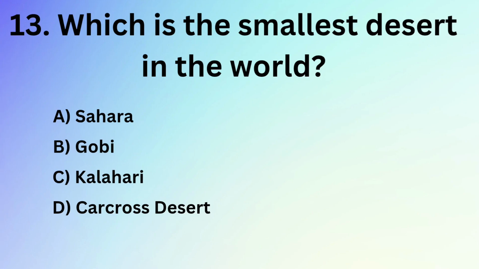Which is the smallest desert in the world? A. Sahara. B. Gobi. C. Kalahari. D. Carcross Desert. Answer: D. Carcross Desert.